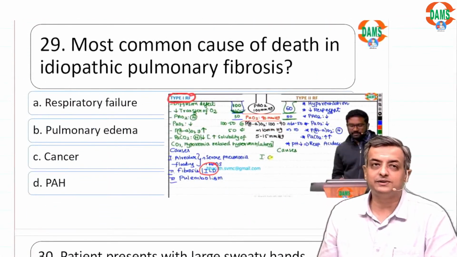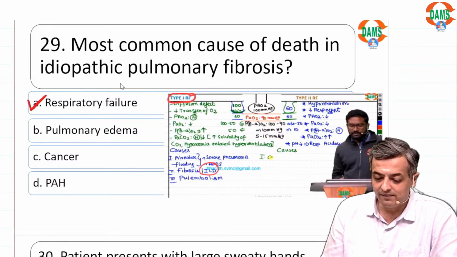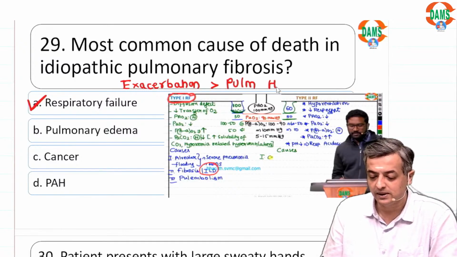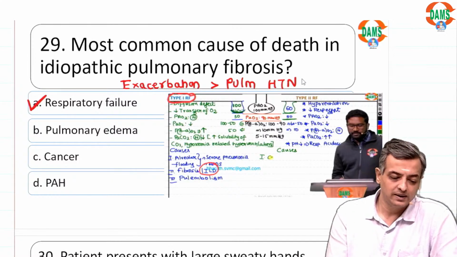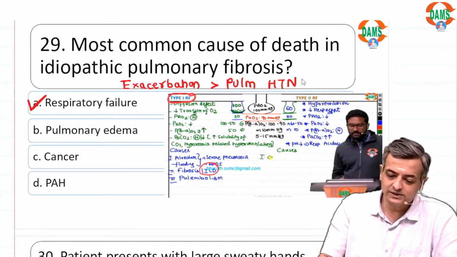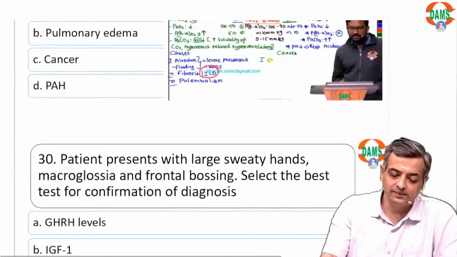Most common cause of death in IPF, in ILD, answer is respiratory failure. In ILD we have written chronic cough with intermittent exacerbation. It is the exacerbation more than the pulmonary hypertension which causes death in patients with ILD. That is taught clearly by Dr. Bharat, who has taken this answer here.